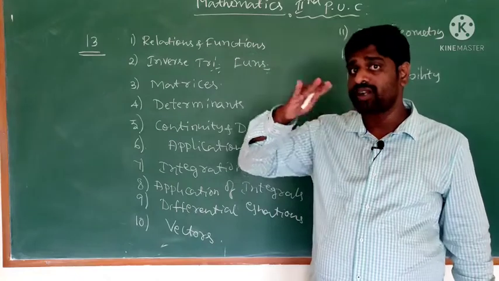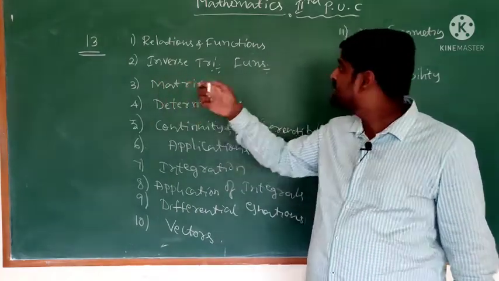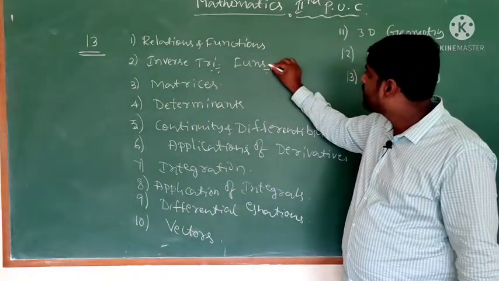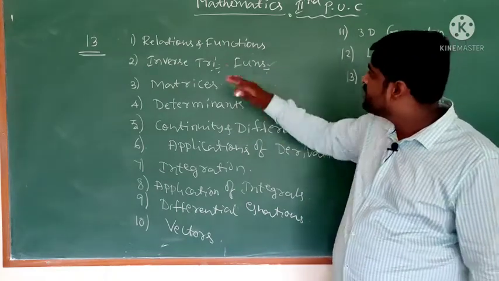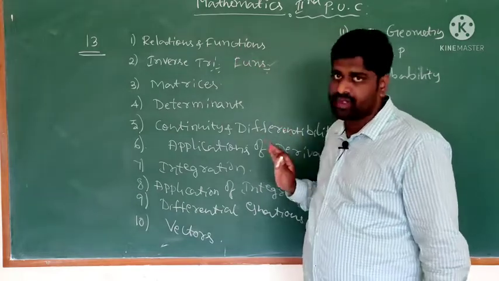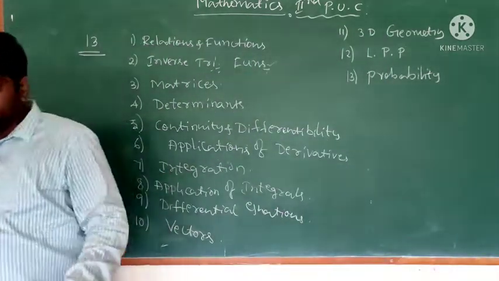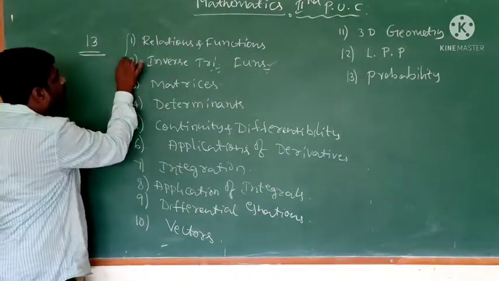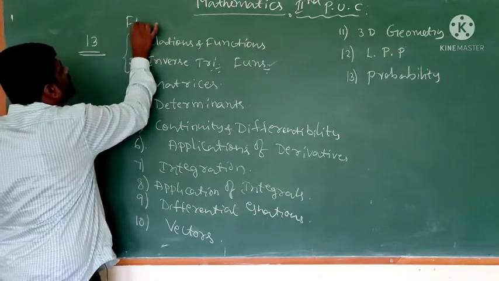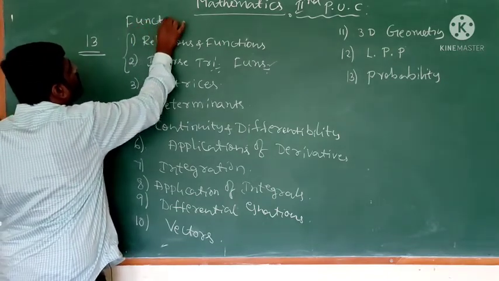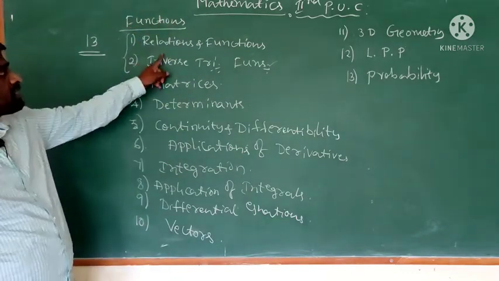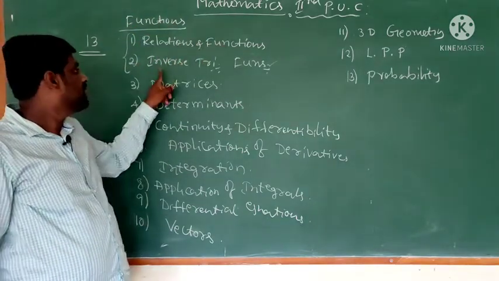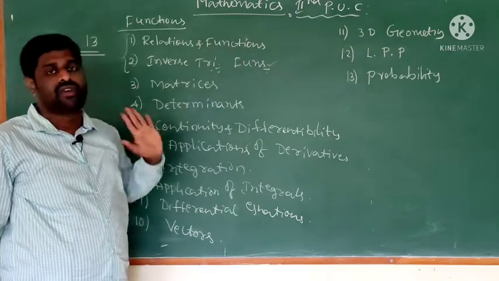Those functions you will learn in second PU in the chapter inverse trigonometric functions. So these two chapters we can call one part, the functions part: relations and functions, and inverse trigonometric functions.